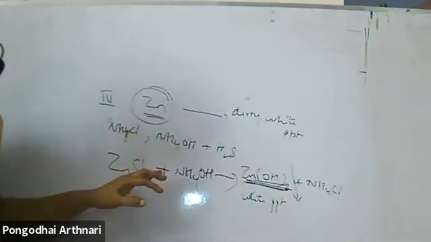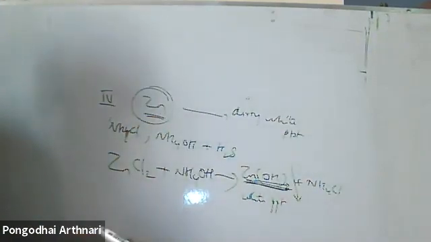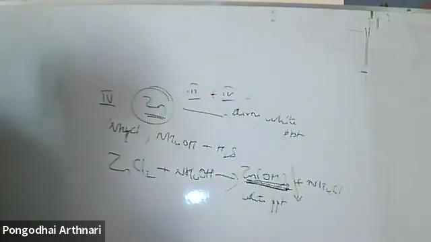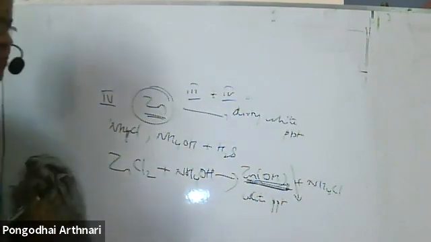So ammonium hydroxide plays a very important role in identifying third group and fourth group metal ions. Shall I pass on? I'm rubbing off.